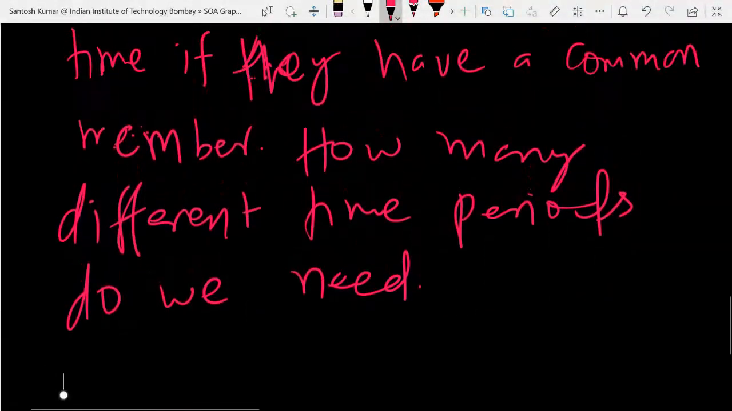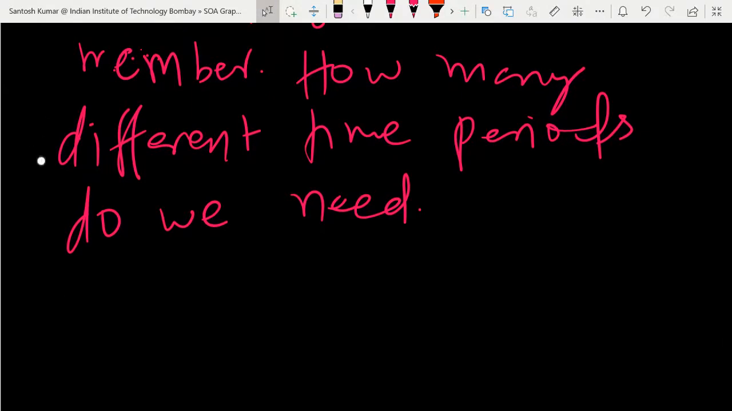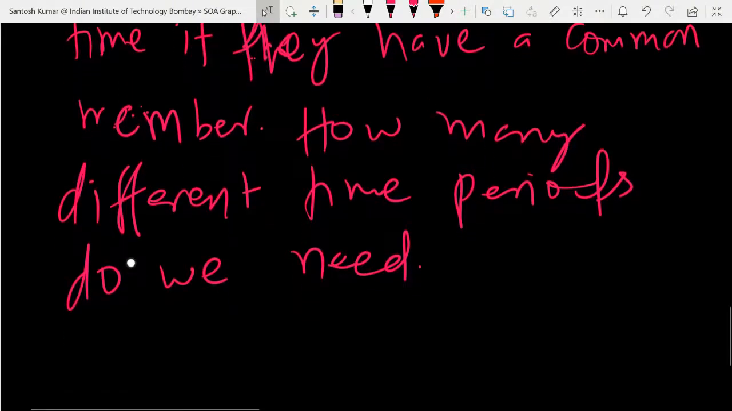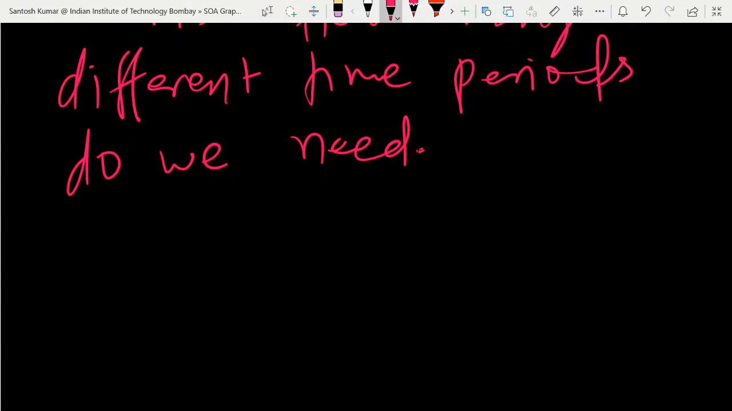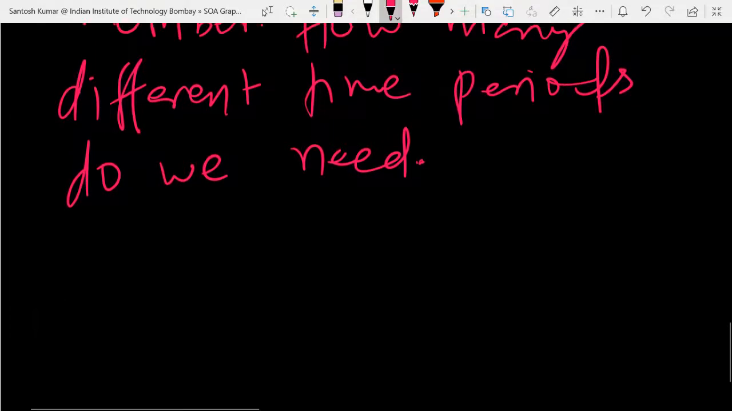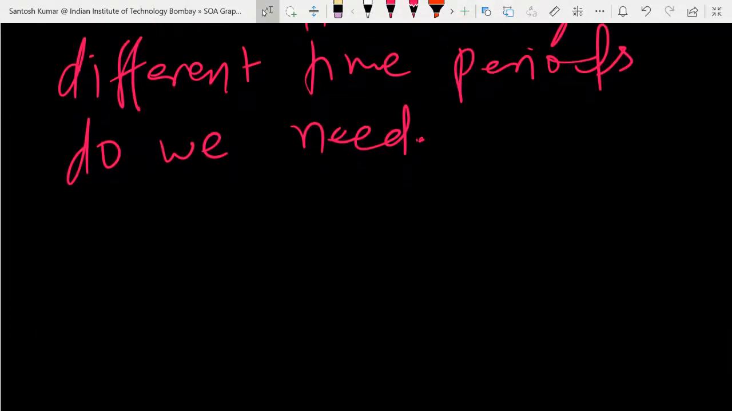We have six different subjects, 10 students, and a few students have a few subjects. So how can we make the timetable for them so that no two classes are at the same time if they have a common student? Or we have six subjects and want to make the final exam timetable. Obviously we cannot put the same time for two exams if they have a common student, but if two subjects do not have any common student, then we can fix the same time for both exams.